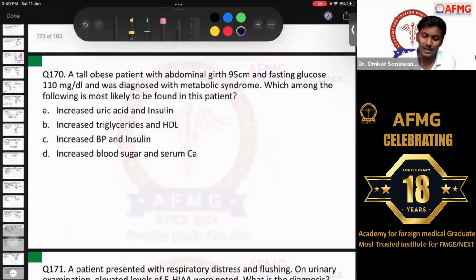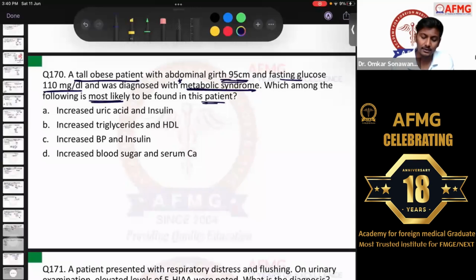A tall obese patient with abdominal girth of 95 centimeters and fasting glucose of 110 milligrams per deciliter was diagnosed with metabolic syndrome. So definitely if the patient is having morbid obesity and fasting glucose is also high, the patient is having diabetes mellitus. So morbid obesity, diabetes mellitus, hypertension, all of these clumped together will lead to metabolic syndrome in the patient. Which among the following is most likely to be found in this patient?